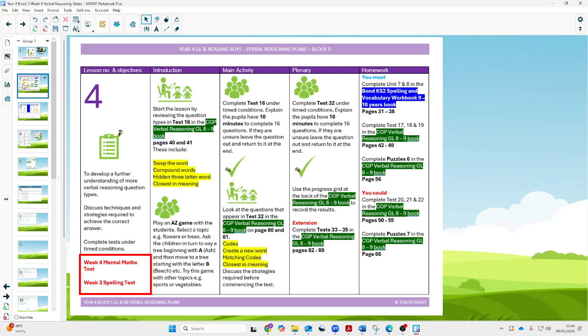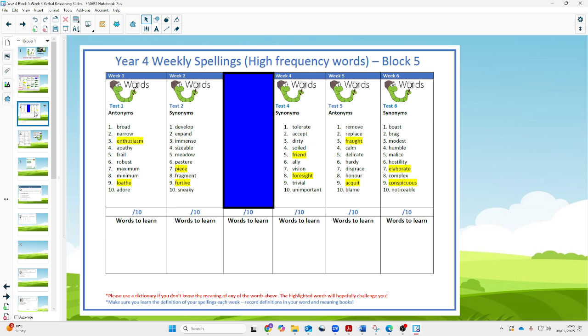So there's just a copy of the lesson, so you're clear about the pages and the tasks that need to be completed, and of course there'll be homework that will correspond to the lesson as well. Let's firstly start off with the spellings. I've covered up the week's spellings, and I will just call out those words. You could have a go in your spelling book at home and write those words down. At the end we'll reveal them, and you can mark them and see how you got on.